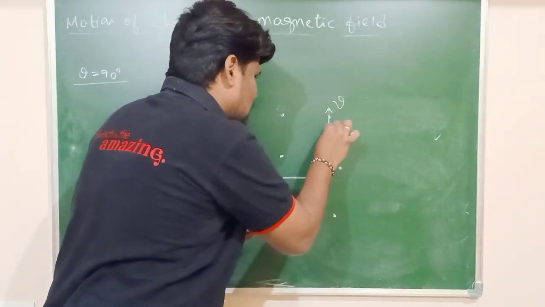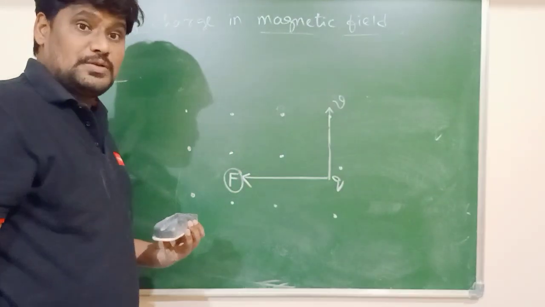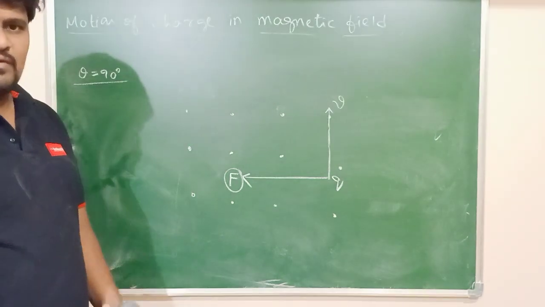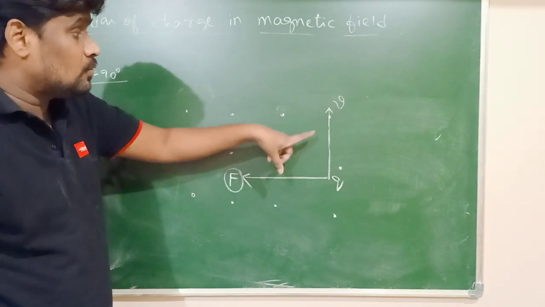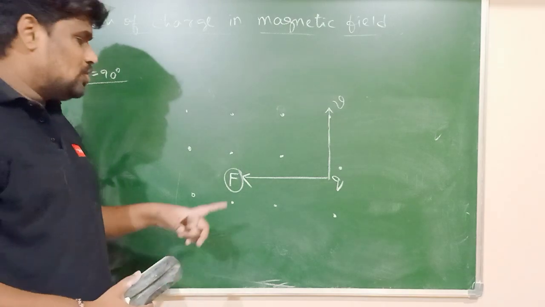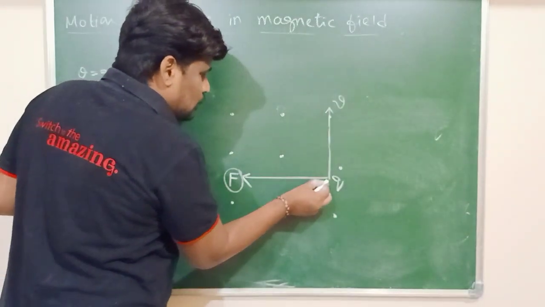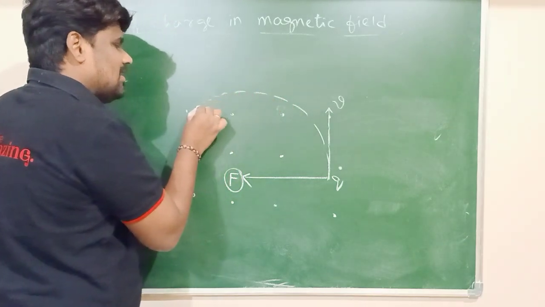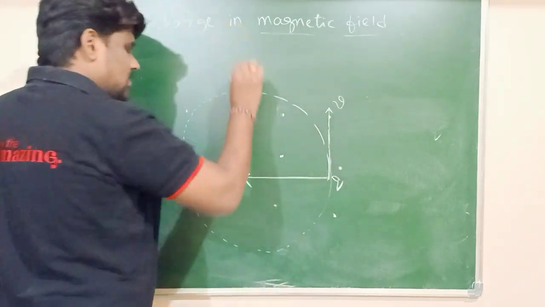So this is the direction of motion of the charged particle. And this is the direction of which force? Magnetic force. And this is the direction of the magnetic field. Look at the direction of the force here. What is the direction of the force? The direction of the force is perpendicular to the direction of velocity of the charge. That's why this force acts like which force? Centripetal force. As a result, this force will make the charged particle move in a circle.